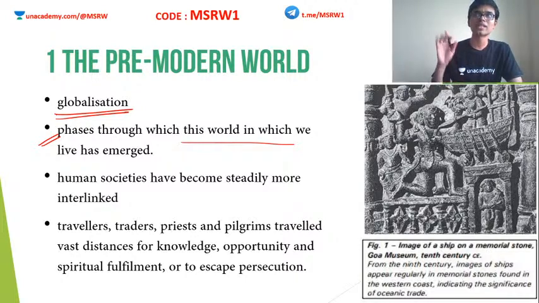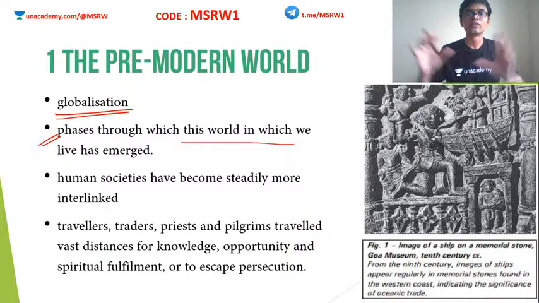We have seen lots and lots of changes over the past say 5 decades or 5 centuries or maybe even more. We will see what the important events were that caused these changes, and what exactly these changes are. One thing is for sure: as we move on, the world has become a very, very small place.